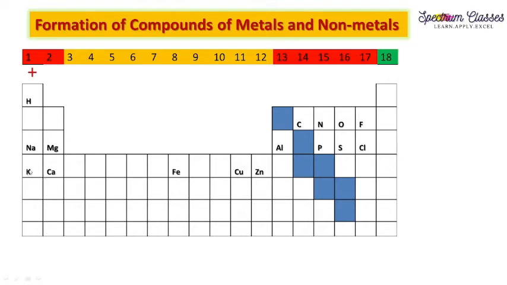Similarly, potassium has 19 and the previous noble gas has 18, so it can readily donate 1 electron and acquire a positive charge. Here you can see the first group elements have +1 charge and the second group elements have +2 charge. Similarly, for group number 13, 13 minus 10 will be the valency. So here aluminium has +3 valency. Now you may have a question: what about this 3?